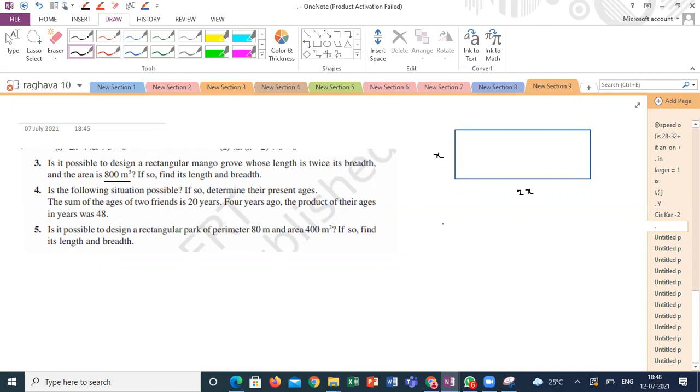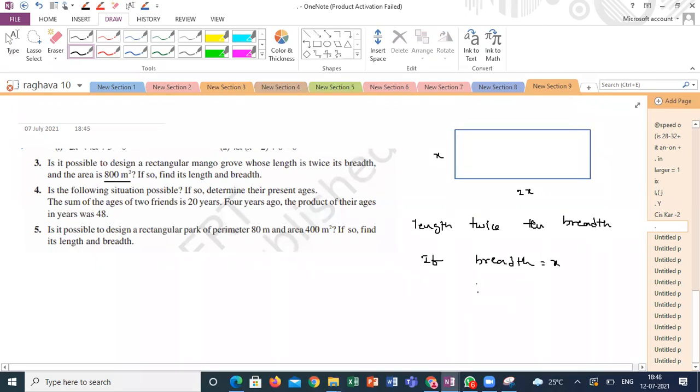So the given relation is what? Length is twice the breadth. So if breadth is x, length is 2x. So area is equal to length into breadth, 2x into x, that is 2x square.